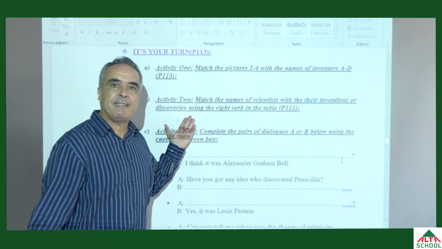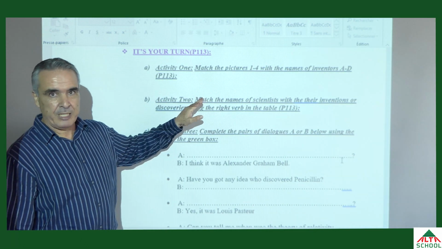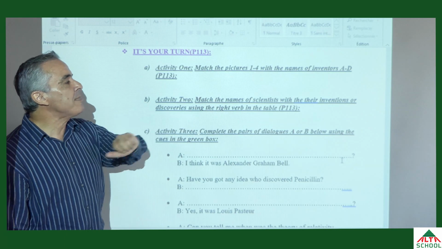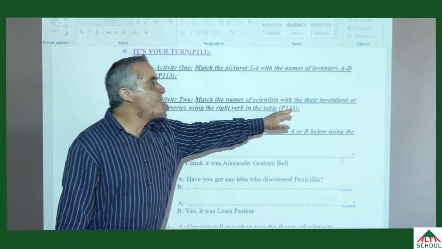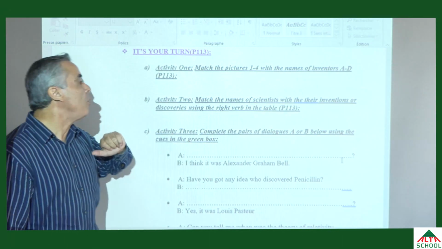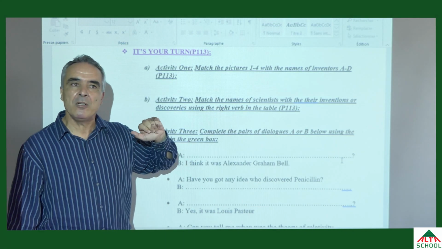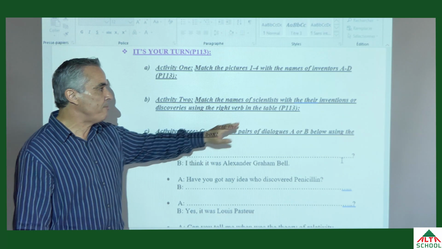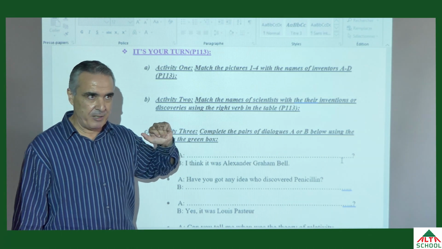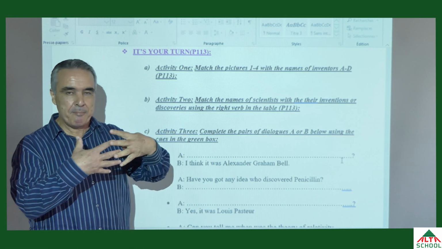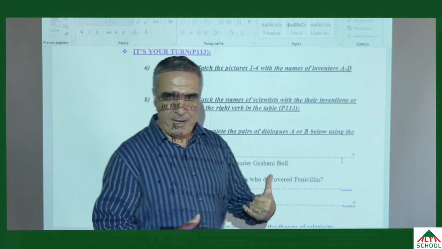Activity number 2 says match, which means link. Match the names of scientists with their inventions or discoveries using the right verb in the table. Also here is the exercise on page 113. So here also we have an exercise about matching. Let's see the answers.